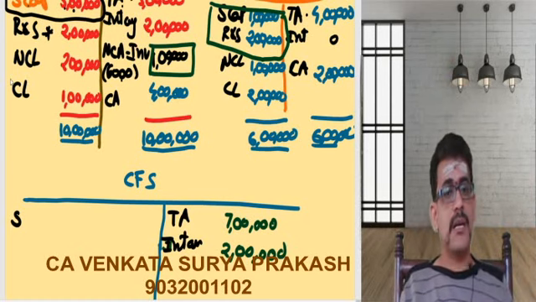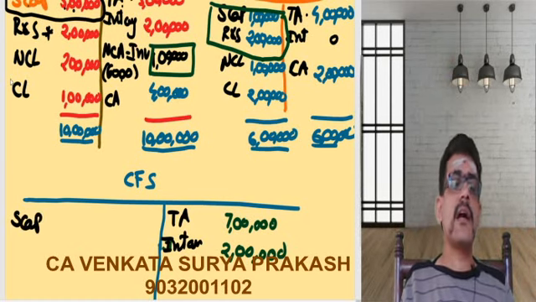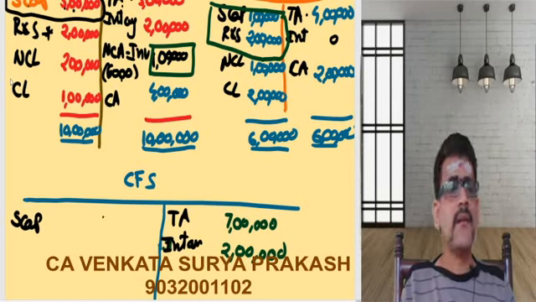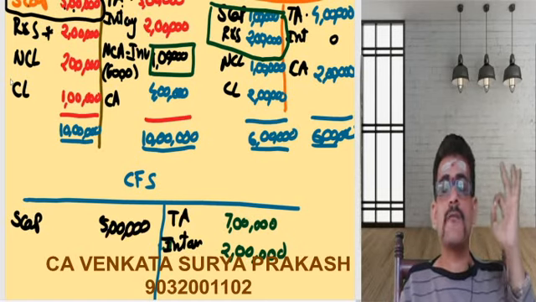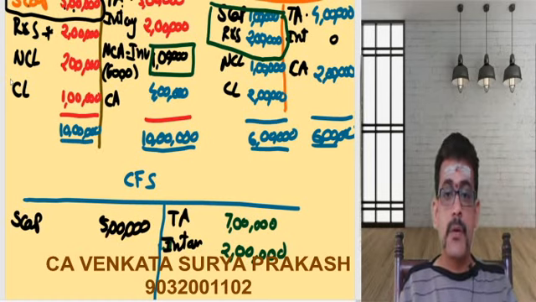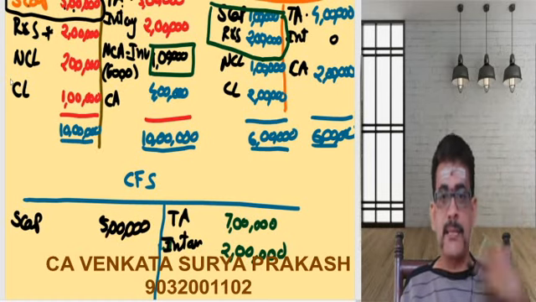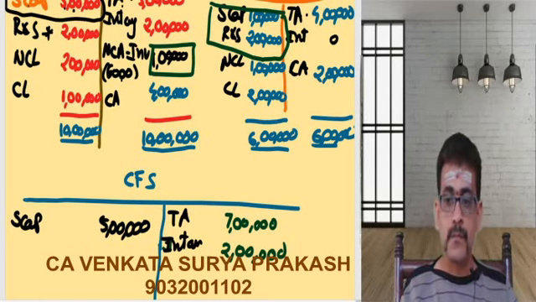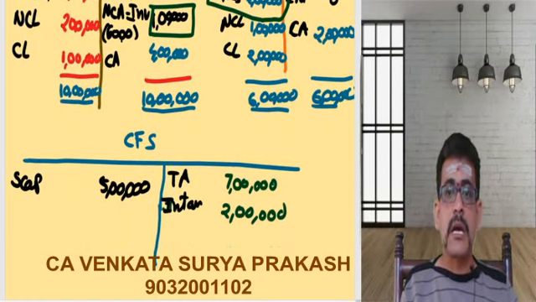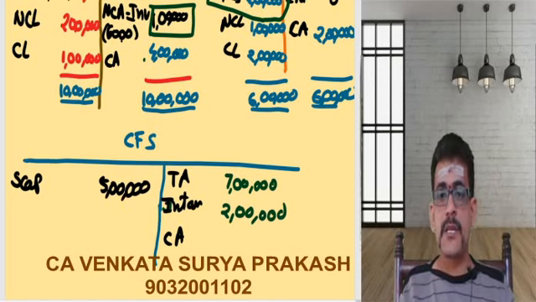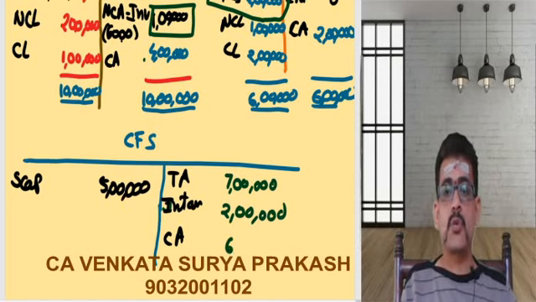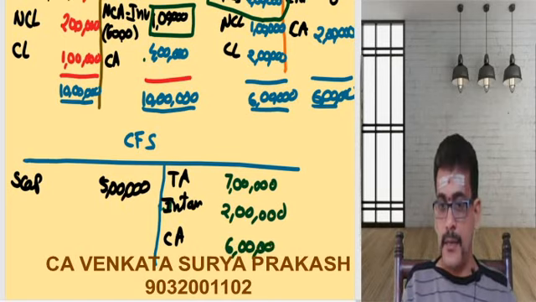Now let us do that. Share capital. What is the share capital of the holding company? 5 lakhs. I won't add it here. I will consider only the share capital of holding company. That's it. Later I will explain that. Now, what else? Current assets. What is the current assets of holding? 4. What is the current assets of subsidiary? 2. So 4 plus 2, the total gives you 6 lakhs. So we have added that.